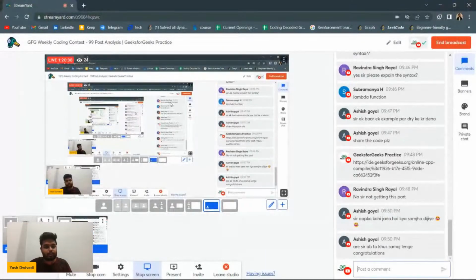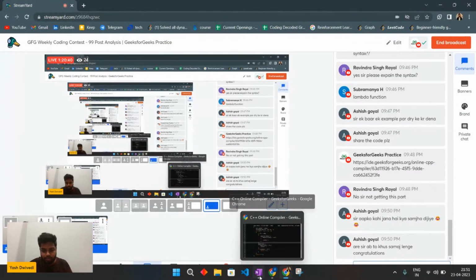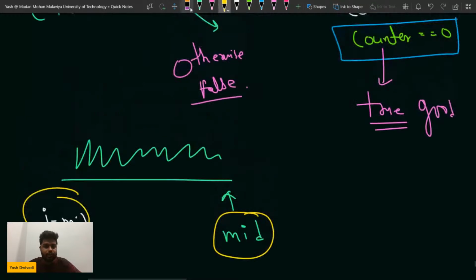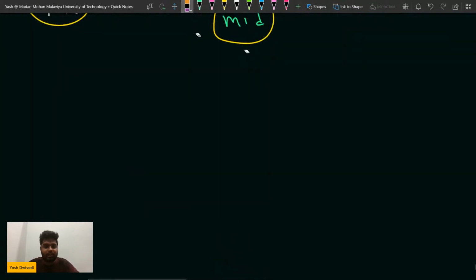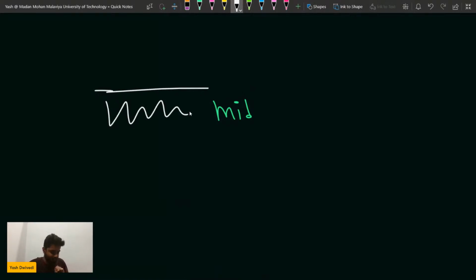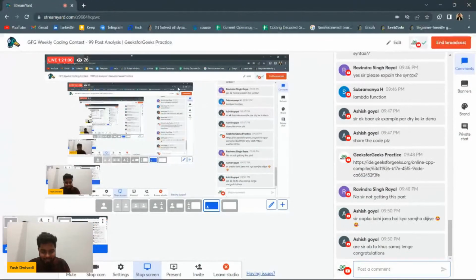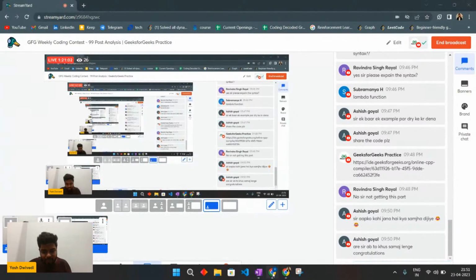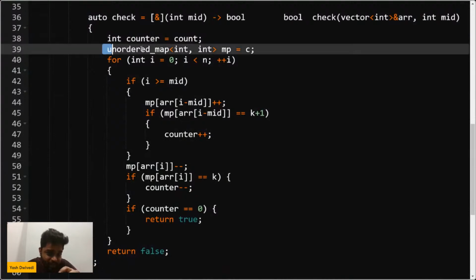Okay, so I'll tell you what I'm doing. How should I say this? Just give me a second. So basically, what I'm doing here is, let's say this is the midpoint. Whatever this left segment is, first of all what we have done is we have copied the previous map. We have exactly copied the previous map, right?